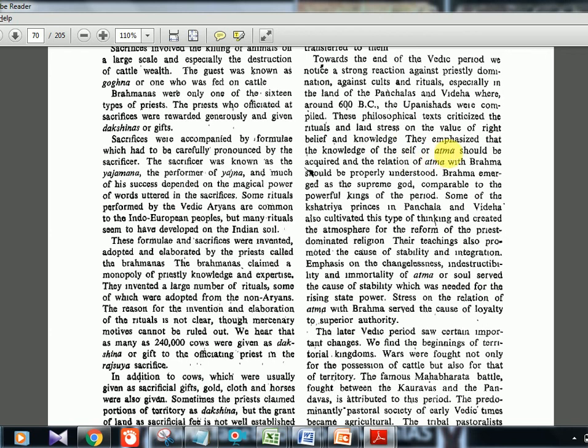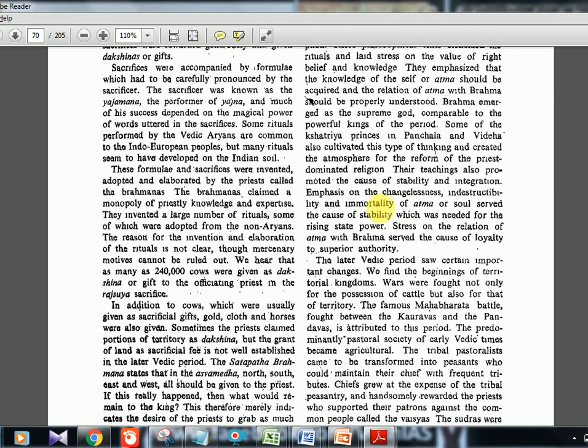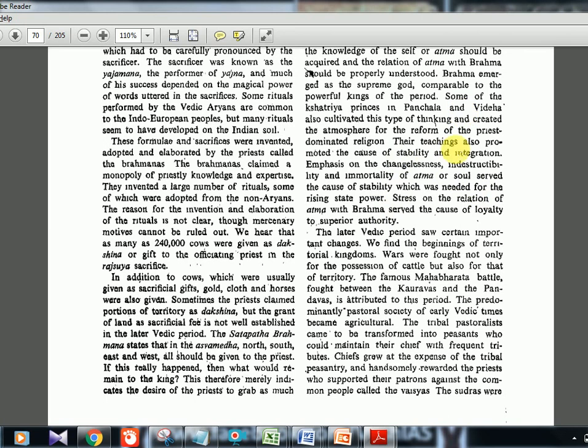And they emphasize that the knowledge of the self or Atma should be acquired, and the relation of Atma with the Brahma should be properly understood. So again, life should be properly understood and not believe in unwanted rituals. Panchala is again the clan. There's nothing new here. Later Vedic period saw certain important changes.